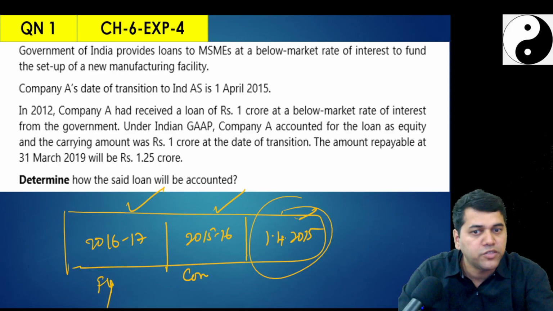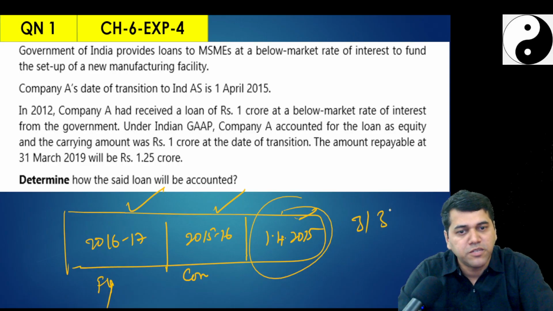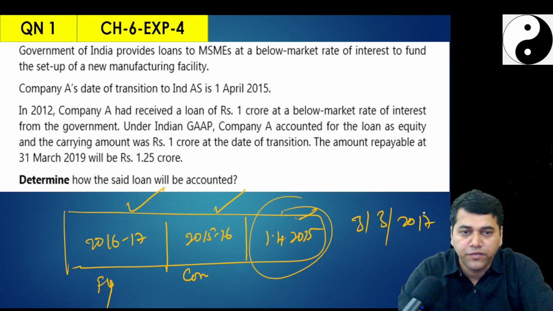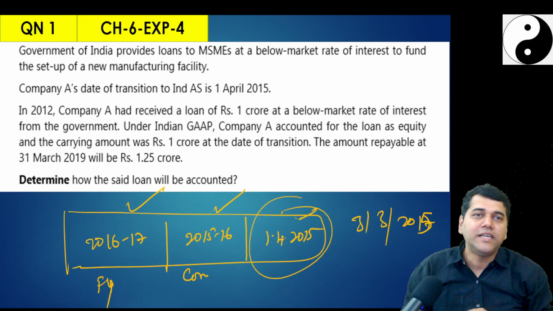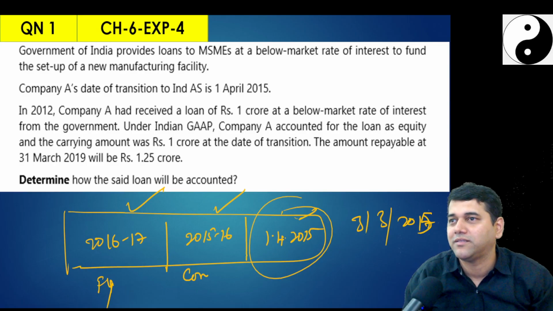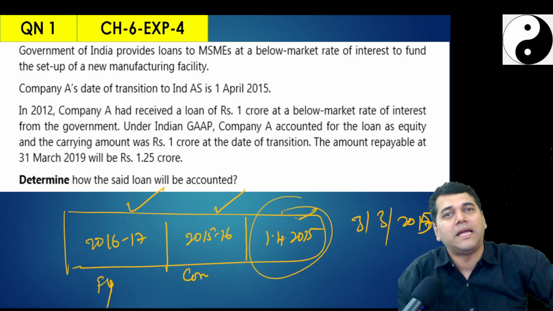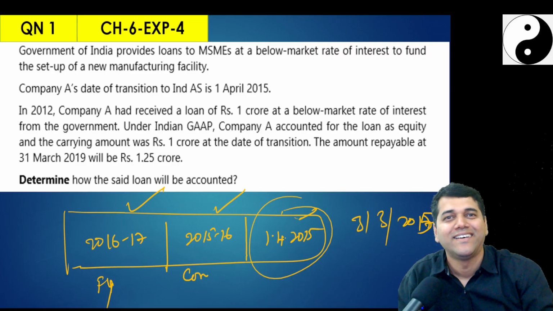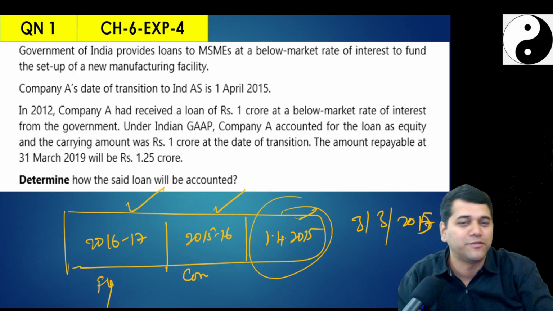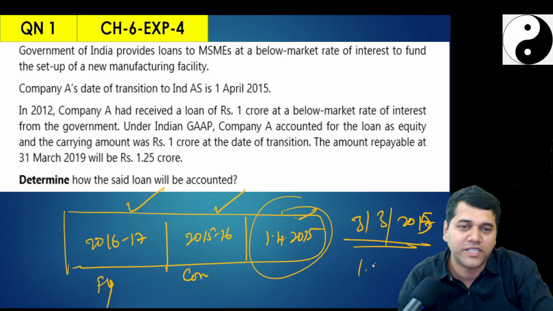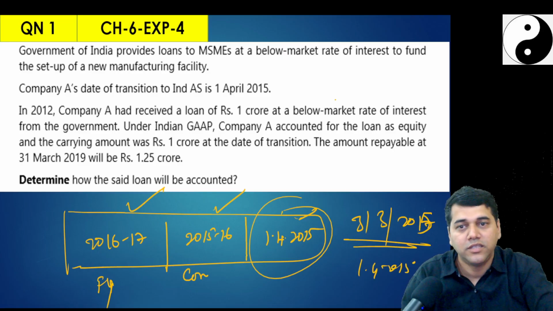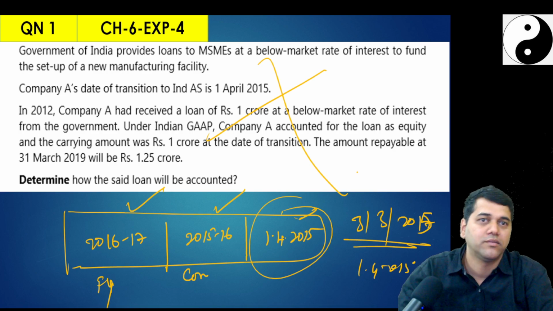There are certain options where, on 31st March 2015, whatever balance was there, I could have taken. See, if Ind AS would have given me one option, whatever your balance sheet on 31st March 2015, let all the balances become the opening balance of 1st April 2015. This chapter we should not study on.